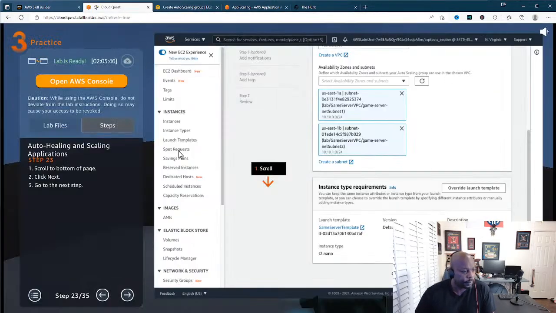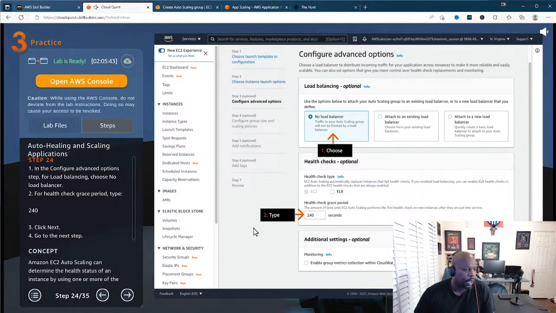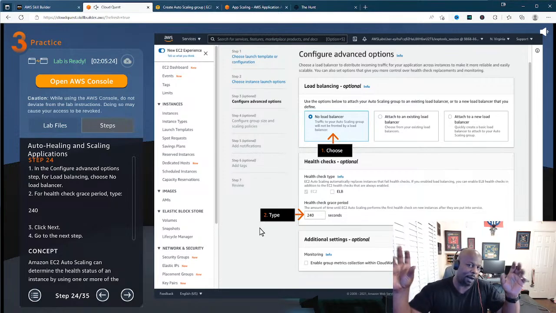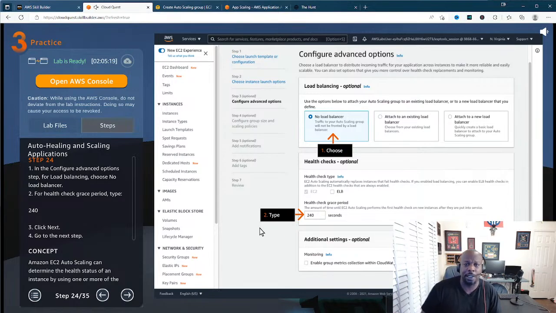Now load balancing wants us to configure the load balancing. So what does the load balancing do? Imagine you walk into a restaurant, let's say it's a burger stand. If every customer just walked up to all the cooks, it would overload the system. So a load balancer is like that one cashier at the front. All the customers send their traffic through the cashier, and then the cashier sends the orders back to the kitchen. That way everything is done in an orderly manner.